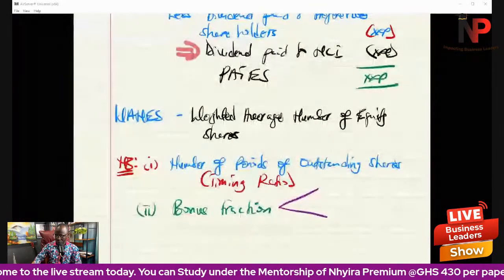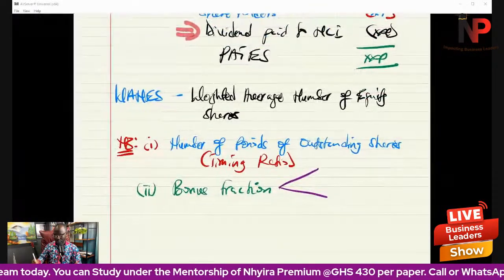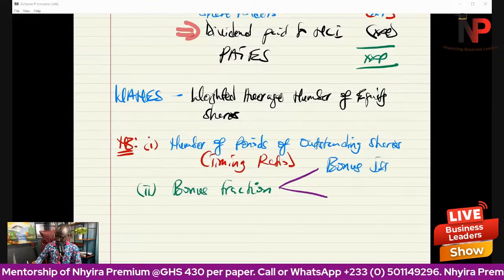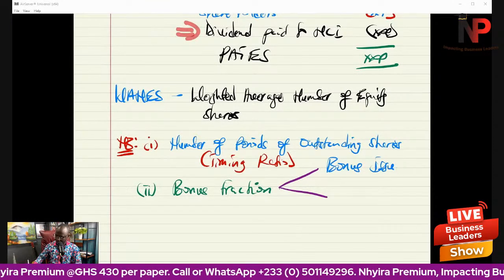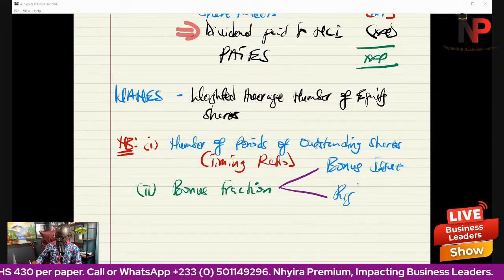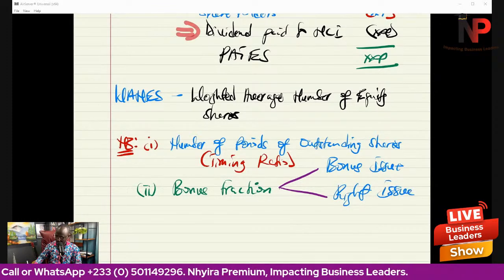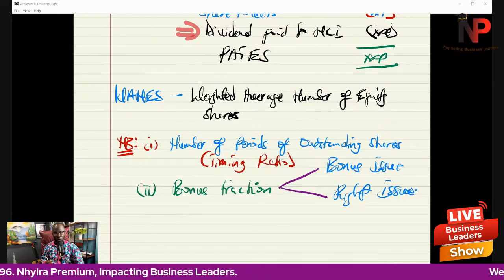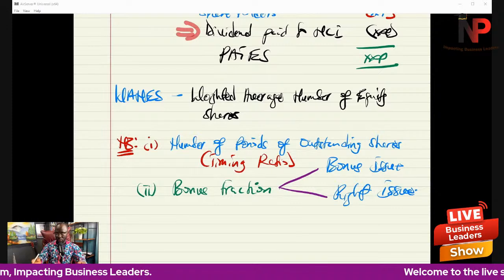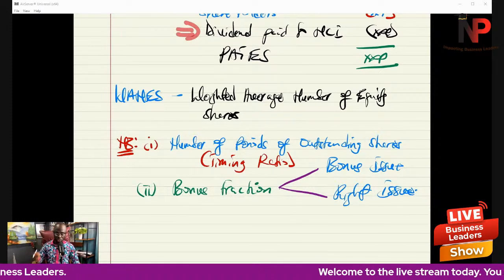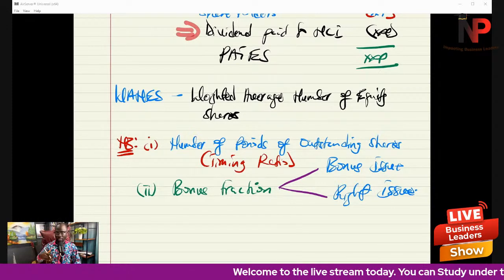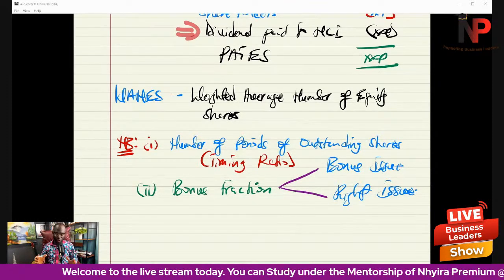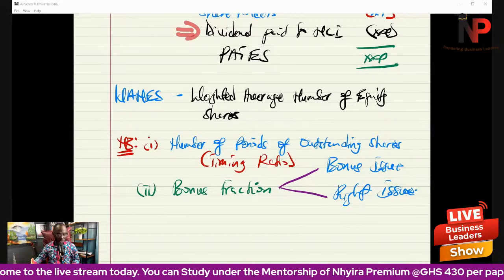The bonus fraction will come in when we are dealing with bonus issue and then right issues. So anytime there is a question about earnings per share and you see that the entity makes a bonus issue or the entity makes a right issue, quickly, you have to note that in the calculation of the weighted average number of equity shares, you have to calculate bonus fraction. And I'm going to explain that to you in a moment.